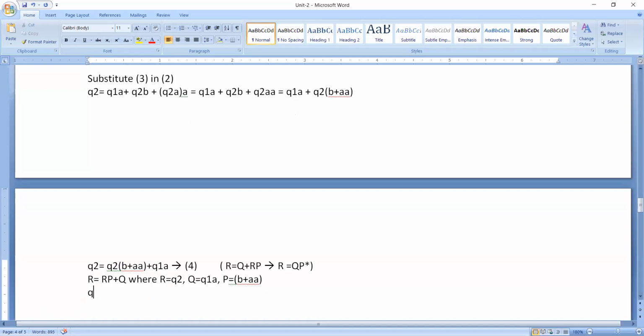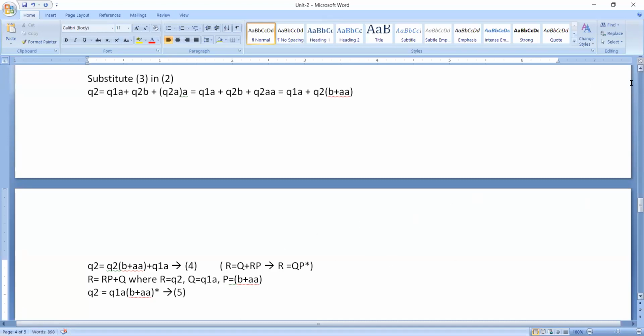So it will be R is equal to QP star, which is Q2 is equal to QP star. What is Q? Q1 into A, Q1 into A, and what is P? B plus AA whole star. Q plus AA, B plus AA whole star. So this is going to be our fifth expression.